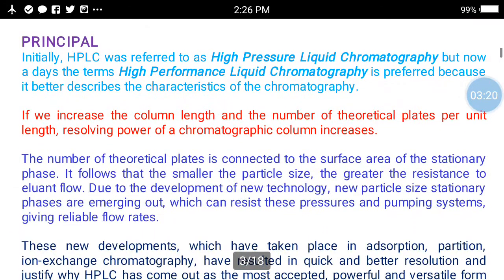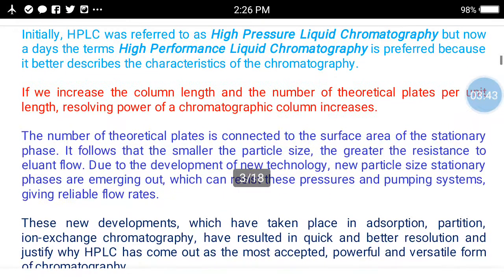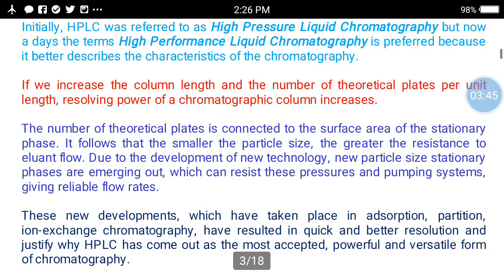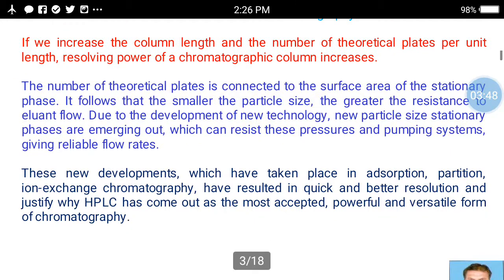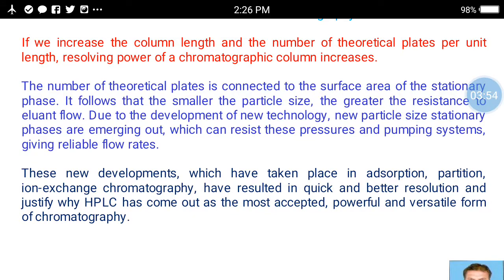Then the principle. HPLC was referred to as high pressure liquid chromatography, but with the help of its performance, the name was converted into high performance liquid chromatography. If we increase the column length and the number of plates per unit length, the resolving power of the chromatography column increases. The number of theoretical plates is connected to the surface area of a stationary phase. It follows that the smaller the particle size, the greater the resistance to eluent flow.